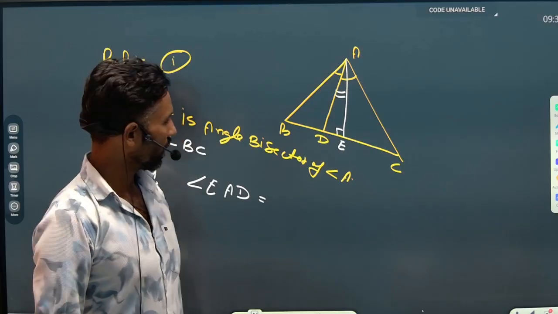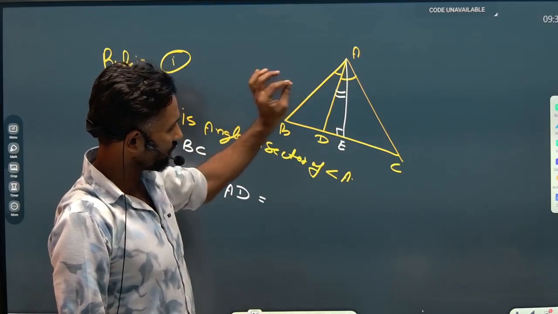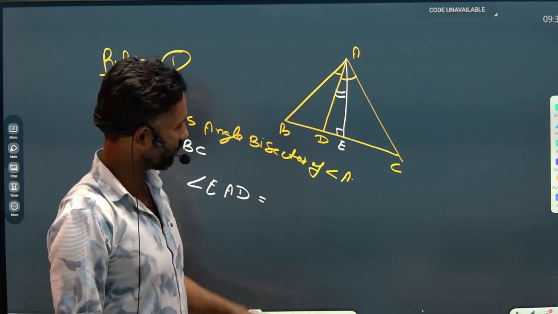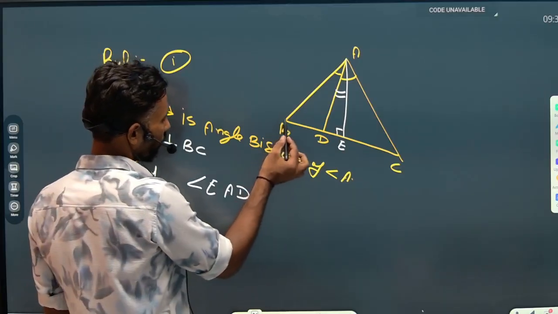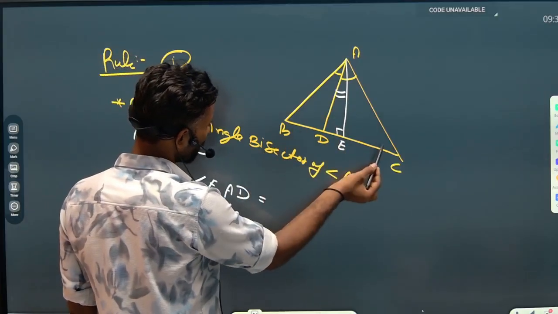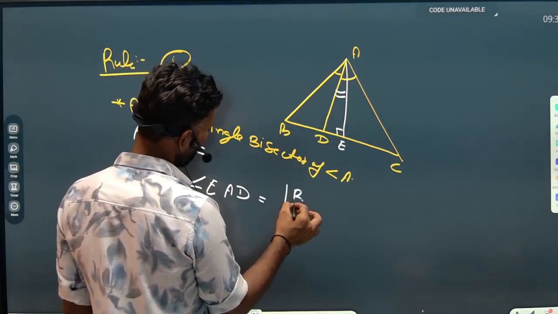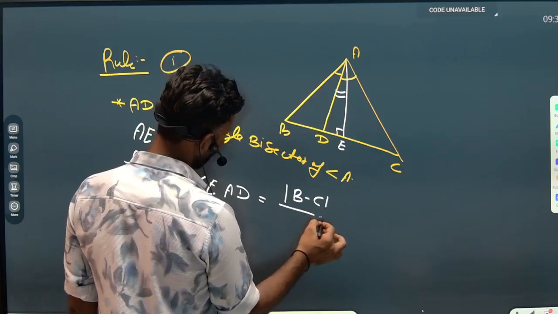Vertex A is chosen. Now the angle constructed between bisector and altitude will be half of the difference of the remaining two angles. Angle EAD will be equal to angle B minus angle C upon 2.